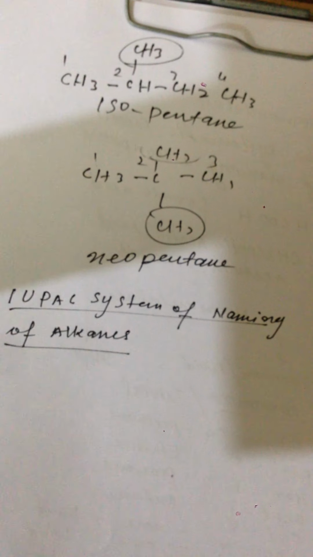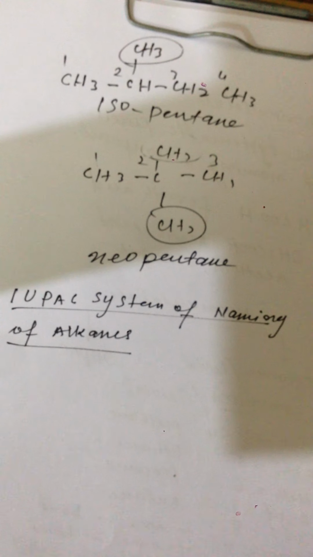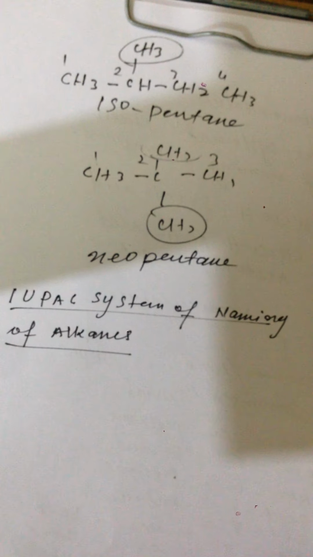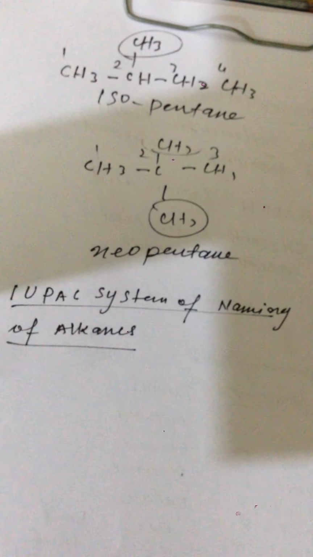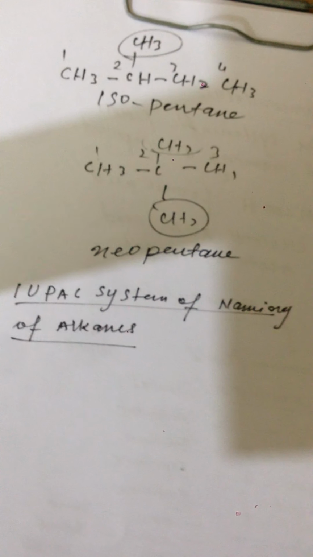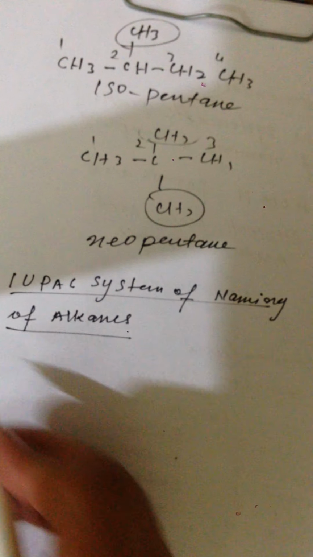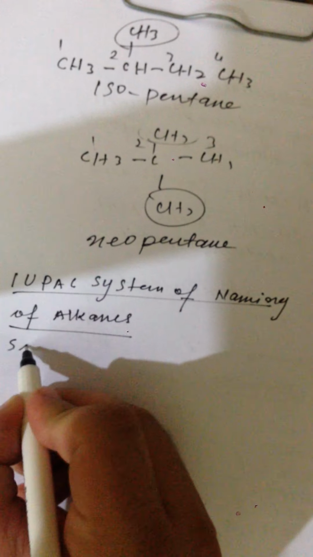We are going to study those rules, and we are going to take examples so that we can better understand the rules used for naming of the alkanes. The first rule is that you select the longest continuous chain.